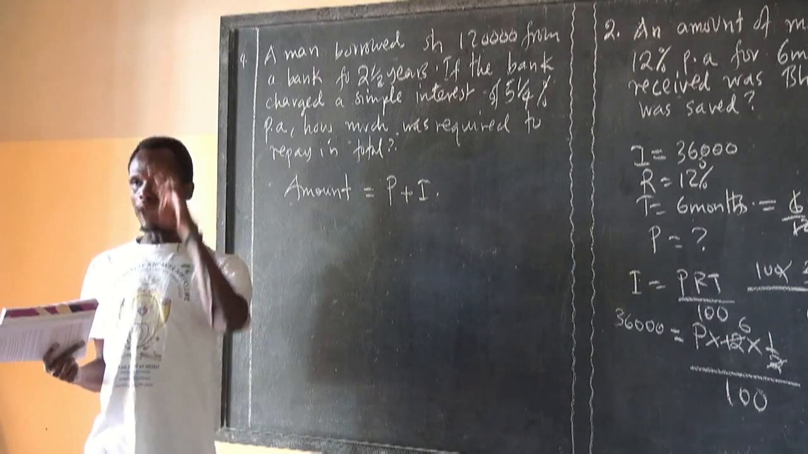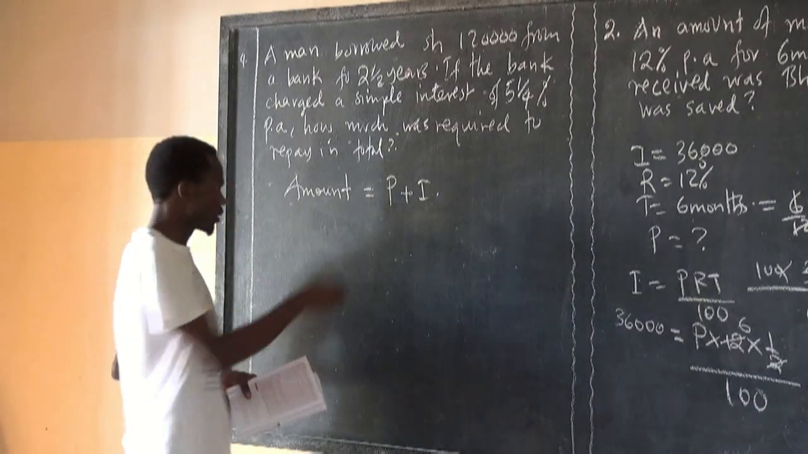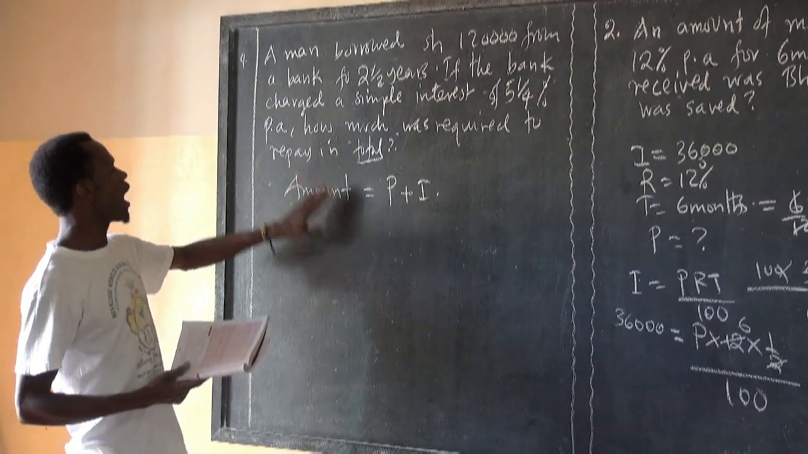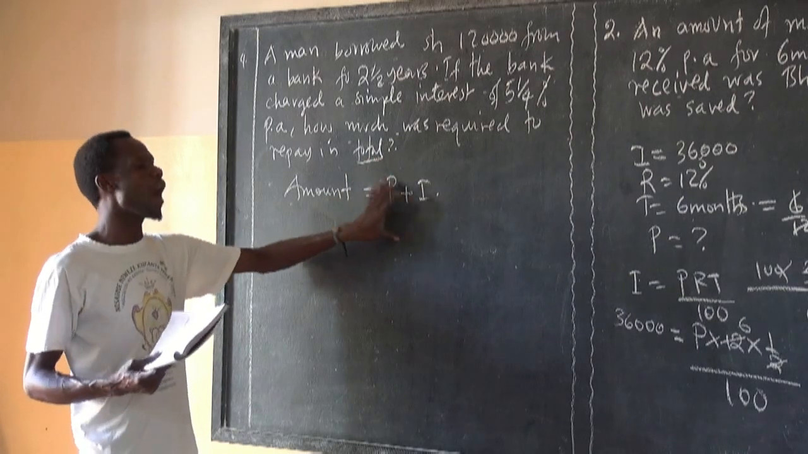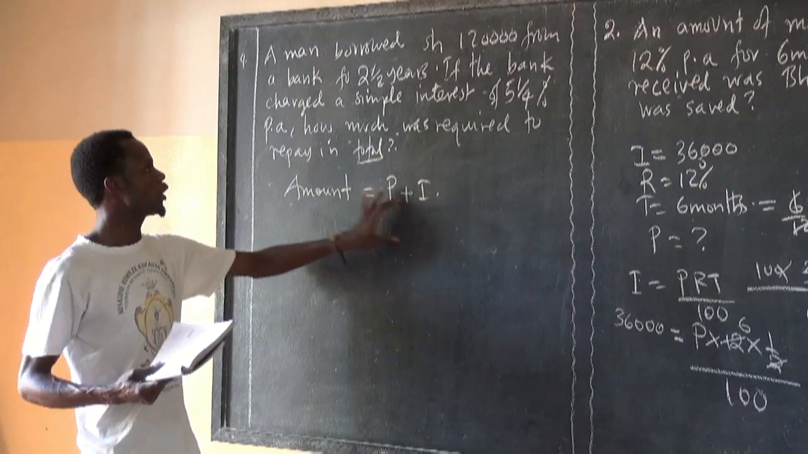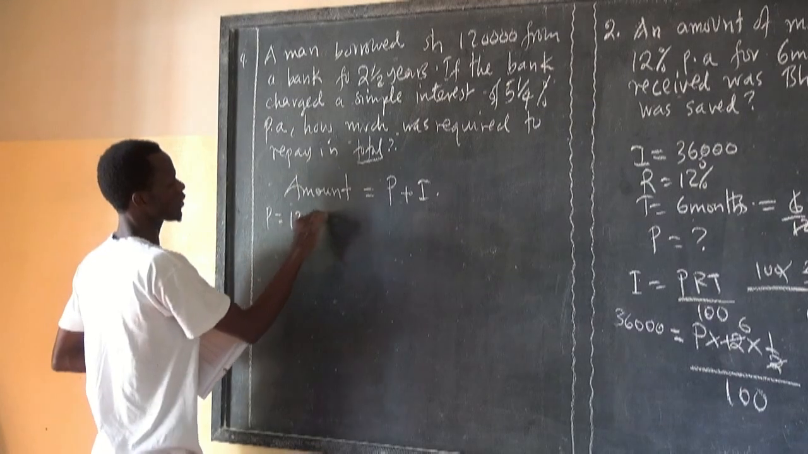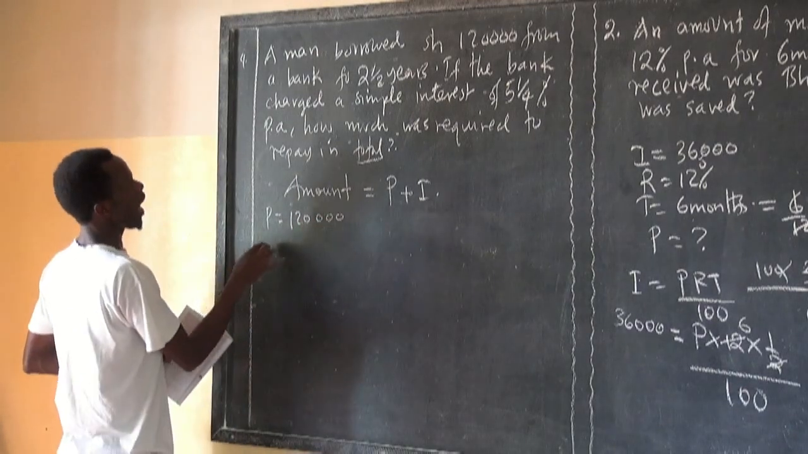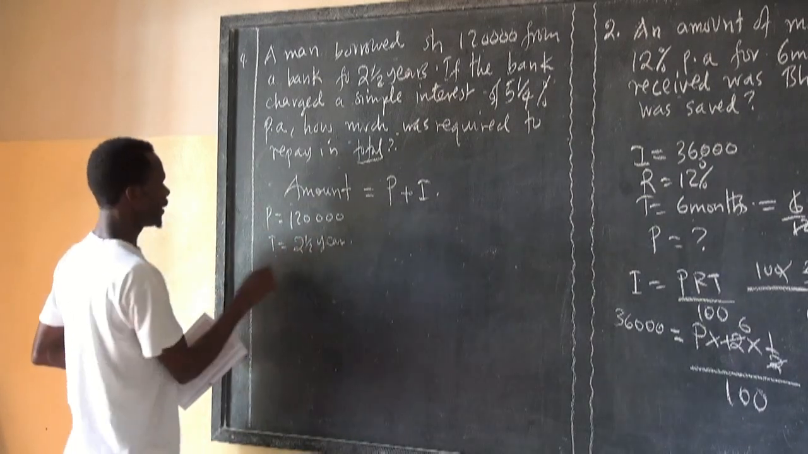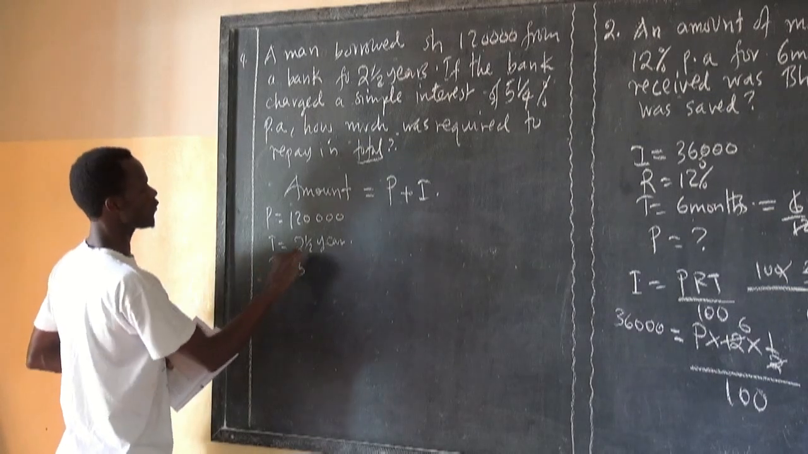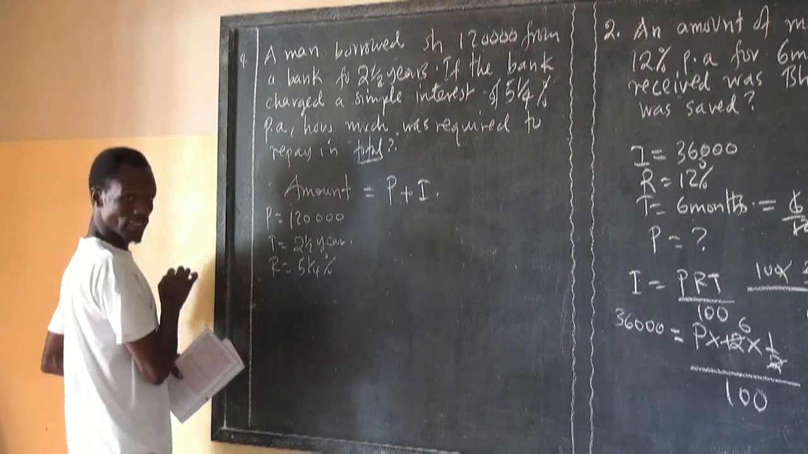Maana kama nimekupa shilingi 500, utanirudishia kiasi gani kama nitakutoza kwa 5% kwa mwaka? Baadaye ile hela ambayo nimekupa kujumlisha ile faida zote kwa pamoja, ndo anauliza hapa. Now here we are calculating the amount, which means we must have the principal and the interest. From the question, the principal is 120,000, time is 2.5 years, and rate is 5 1/4%. Now we have to calculate interest.